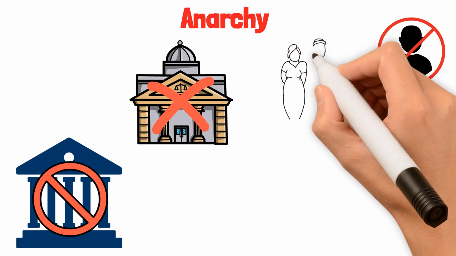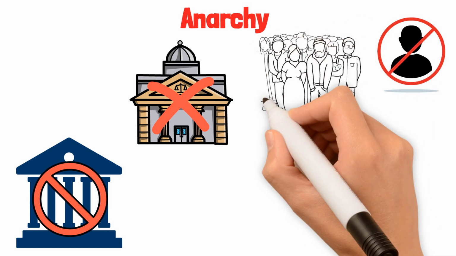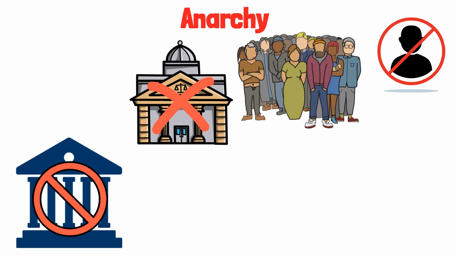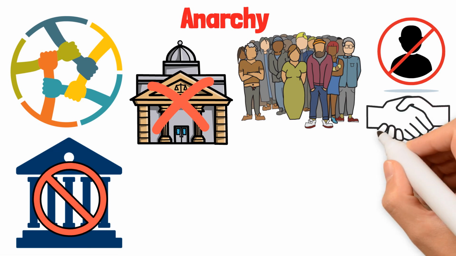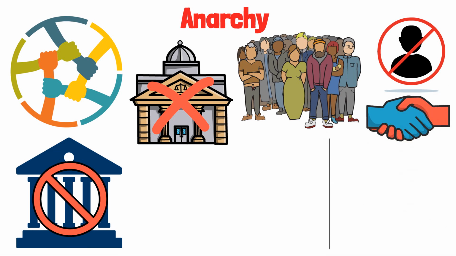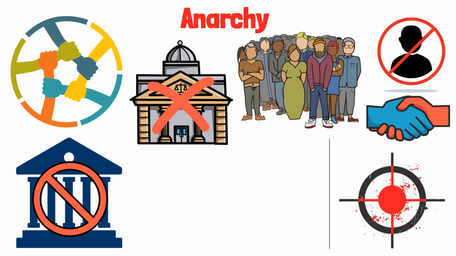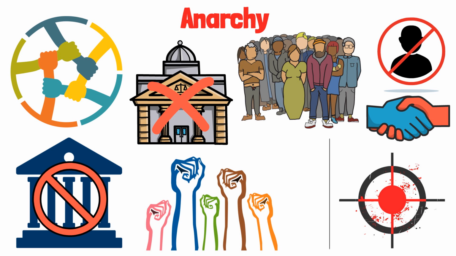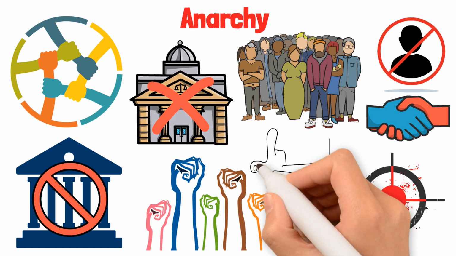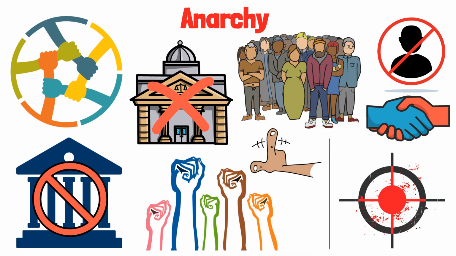Instead of relying on a central power, people in an anarchic society are free to govern themselves, often relying on voluntary cooperation and mutual aid. While some view anarchy as chaotic and dangerous due to the lack of control and order, others see it as the ultimate expression of freedom, where individuals have complete autonomy and are not bound by imposed rules.